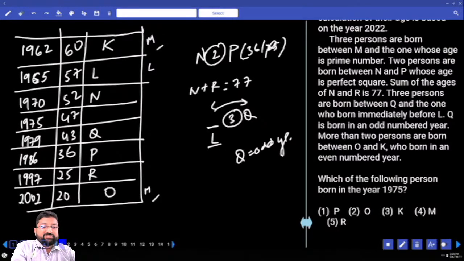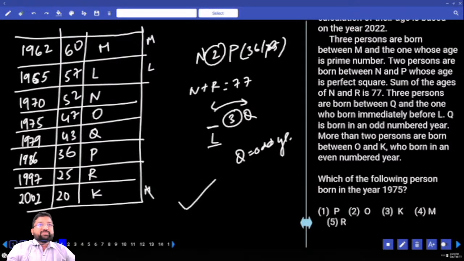Then what about possibilities for M? No. So can I go for K in 1962? No. So definitely this is K. When this is K, definitely this is M. And this has to be O. Done in no time. It's all about observing the possibilities. It's all about examining the possibilities. That's it. Don't make any question complicated.